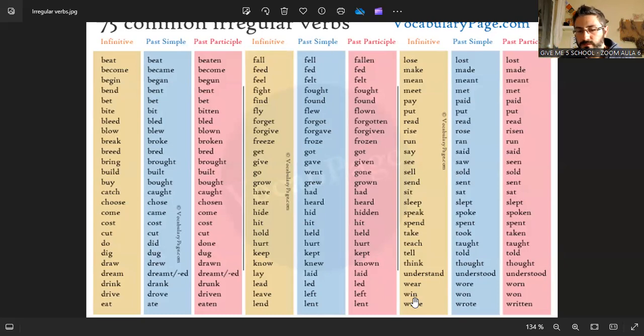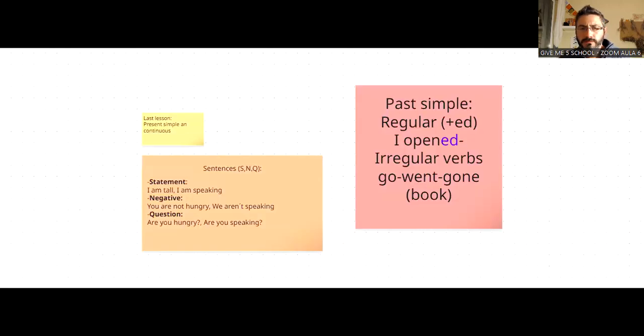So let's stop sharing. Okay, again, and let's see if we can find the whiteboard. Pizarra. Perfect. All right, so here you can see what we saw before.